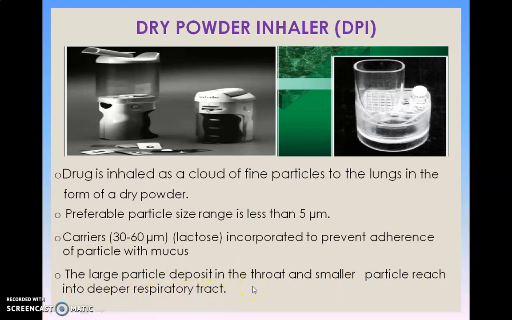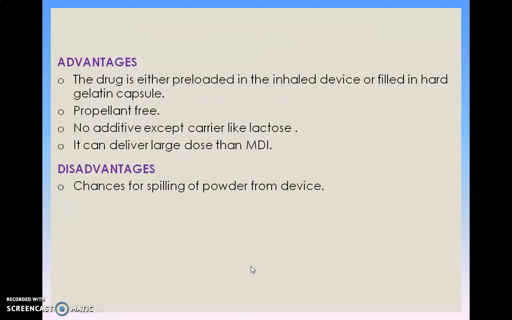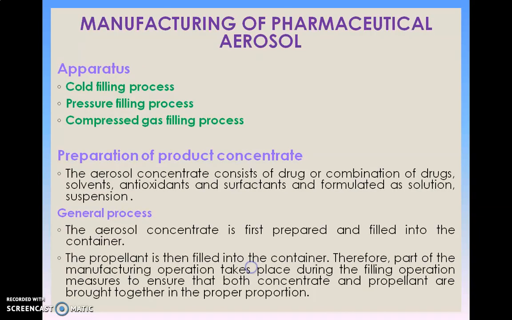In our first presentation, we already discussed the effect of particle size on the deposition in various parts of the respiratory system. Some advantages are: drug is either preloaded in an inhaler device or filled in a hard gelatin capsule. The capsule is then placed into the device and it is inhaled. It is propellant free, with no additive except some carriers like lactose. It can deliver a larger dose than MDI. Some disadvantages are chances for spilling of powder from the device.